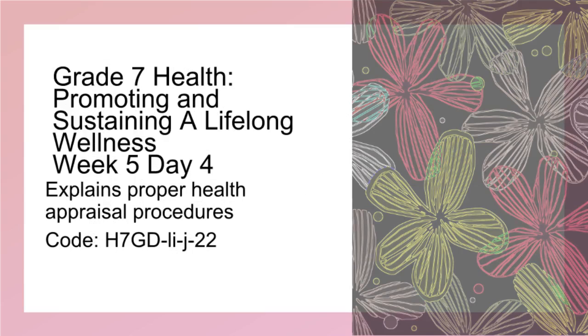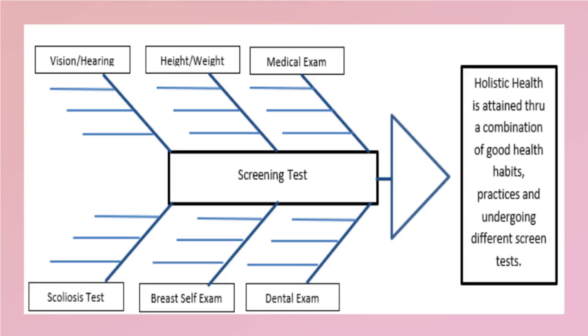Grade 7 Health. Promoting and sustaining a lifelong wellness. Week 5, Day 4, explains proper health appraisal procedures. Code H7GD-LEJ22. Holistic health is attained through a combination of good health habits, practices, and undergoing different screen tests. The graphic organizer below shows the importance of health appraisal/screening tests in attaining holistic health.